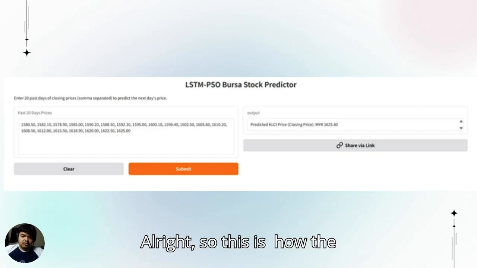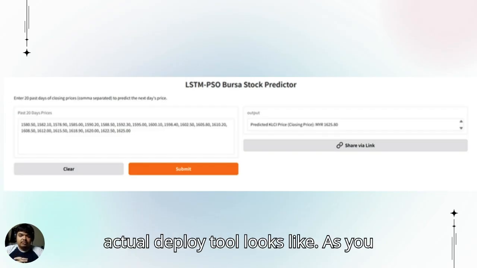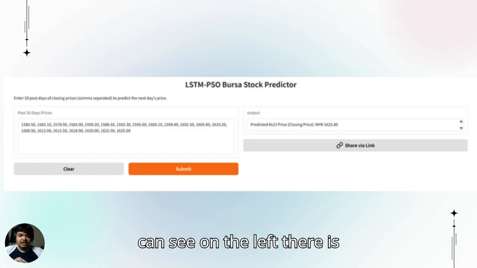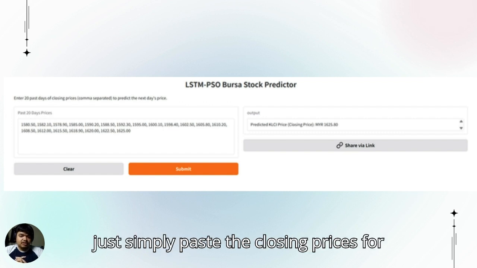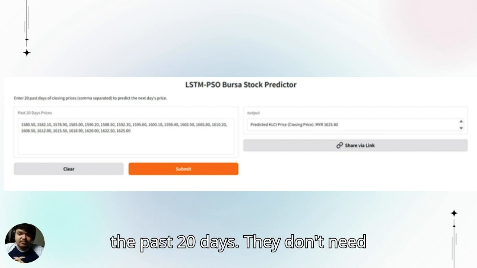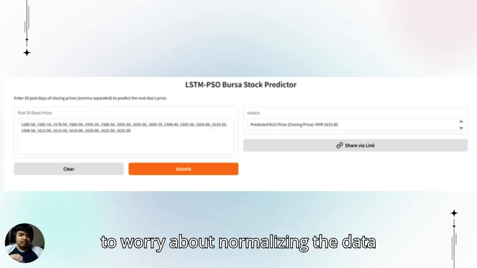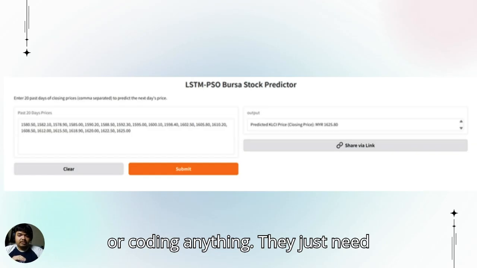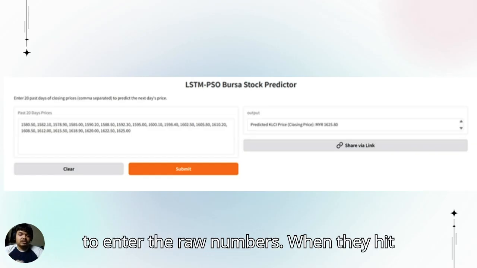Alright, so this is how the actual deployed tool looks like. As you can see on the left, there is an input box where the users simply paste the closing prices for the past 30 days. They don't need to worry about normalizing the data or coding anything because they just need to enter the raw numbers.